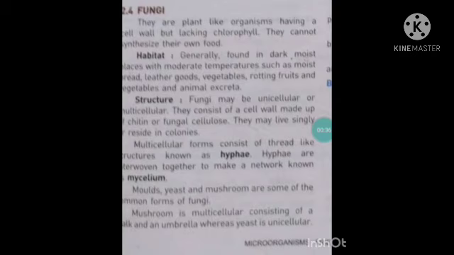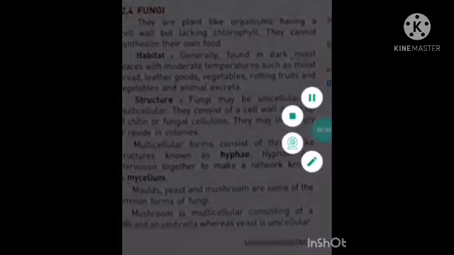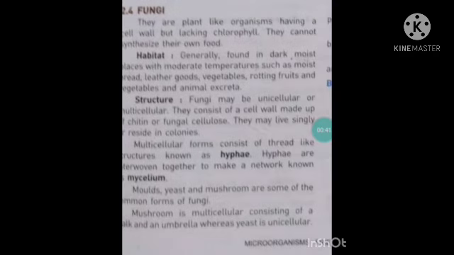If we talk about the habitat of these organisms, they are generally found in dark, moist places with moderate temperature, meaning the temperature should not be very high and not very low, such as moist areas, leather goods, vegetables, rotting fruits, vegetables and animal excreta. They are found at all these places.